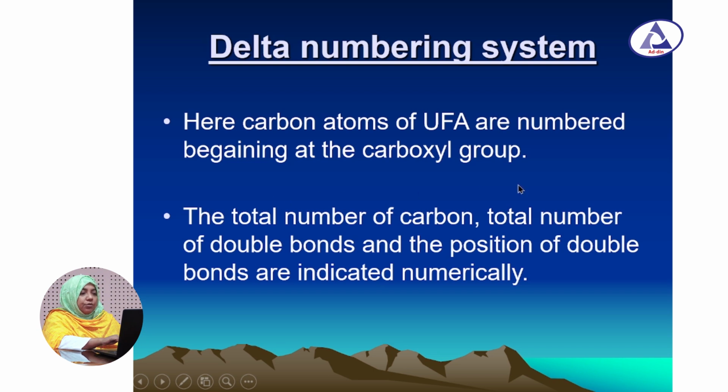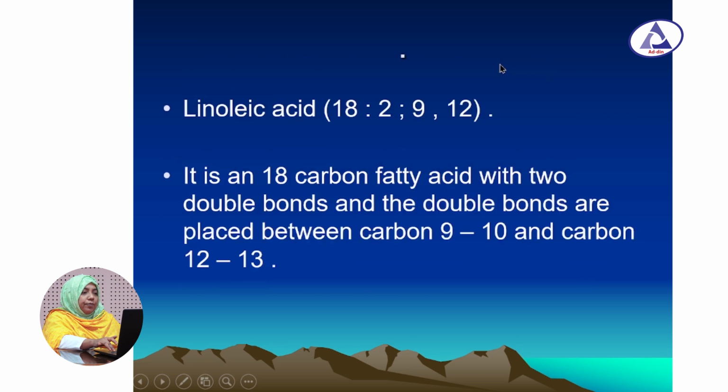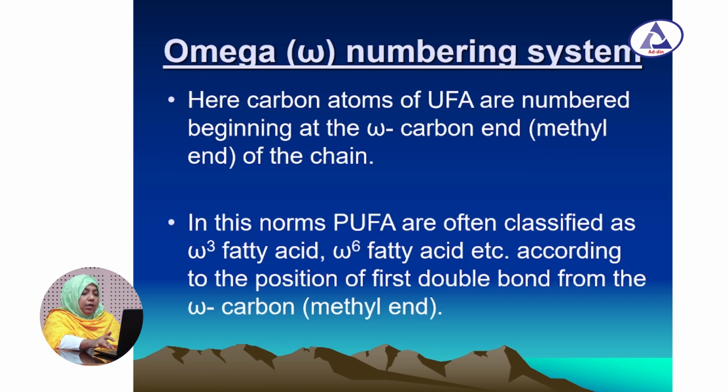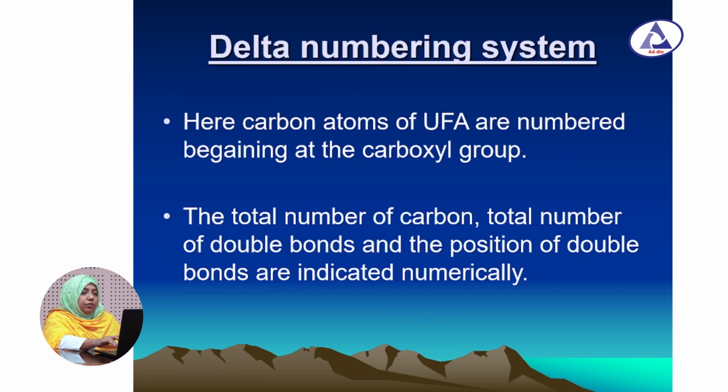Then there are two types of numbering. One is the delta numbering system, another is the omega numbering system. First we talk about the delta numbering system. Here the carbon atoms of unsaturated fatty acids are numbered beginning at the carboxyl group.